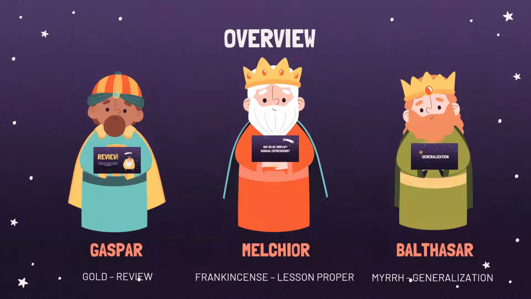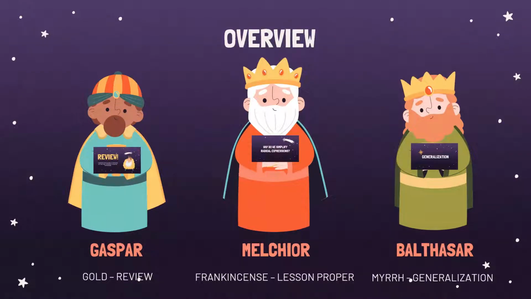So the second wise man here at the middle is named Melchor. Melchor gave Jesus frankincense. Yes, frankincense signifies deity, the godness of Jesus Christ or the godness of the Father. In our lesson, this symbolizes our lesson proper because this will be our core theme of our discussion for today.